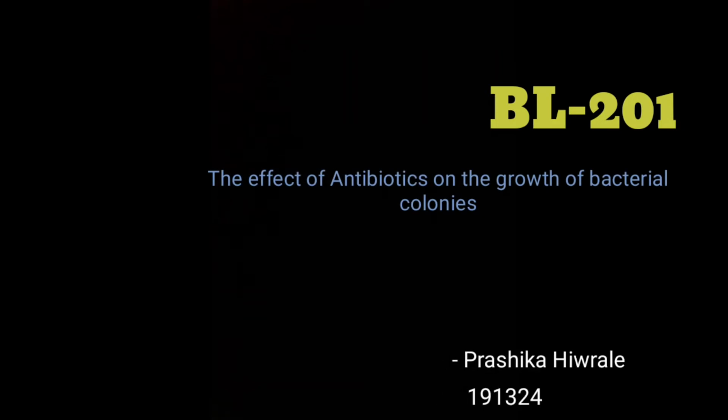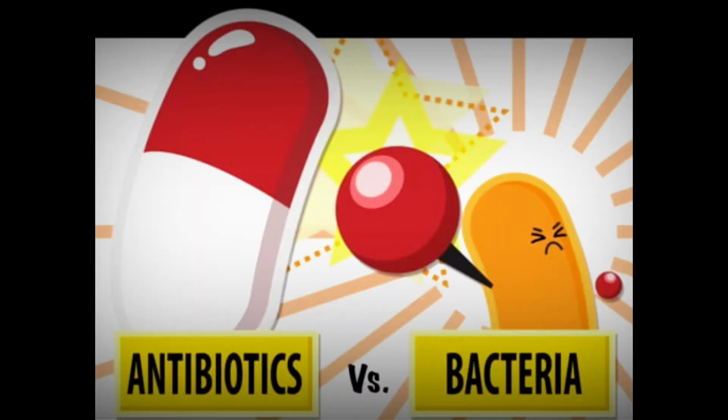Today I am here to present my experiment I have been doing since the last 10 days in my home laboratory with the help of easily available things in my home. An antibiotic is a medicine that inhibits the growth or destroys microorganisms. On the basis of that, there are two types of antibiotics, that is bacteriostatic and bactericidal. So, to observe the effect of antibiotics on bacterial growth with different aspects, I carried out an experiment.